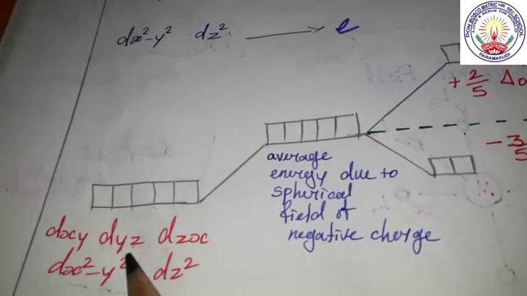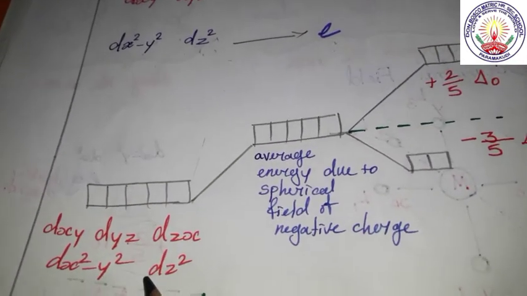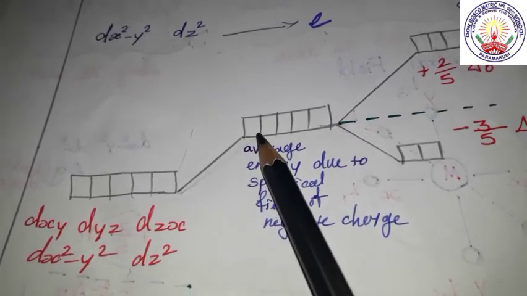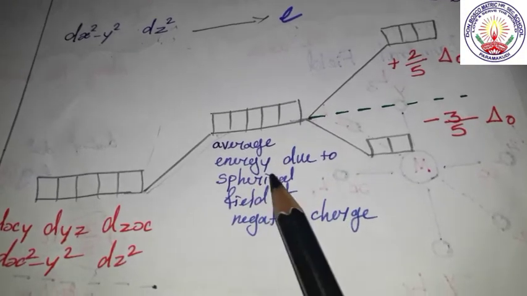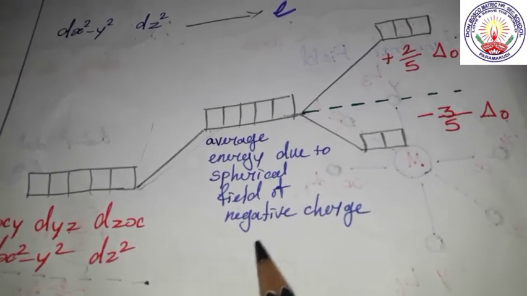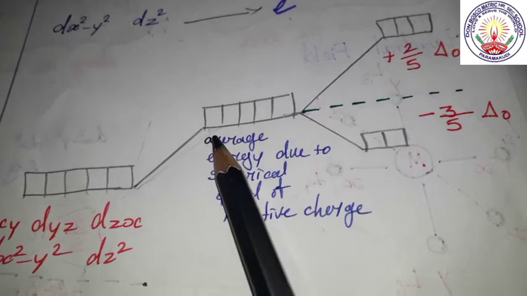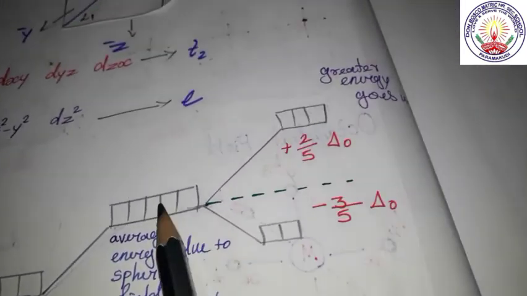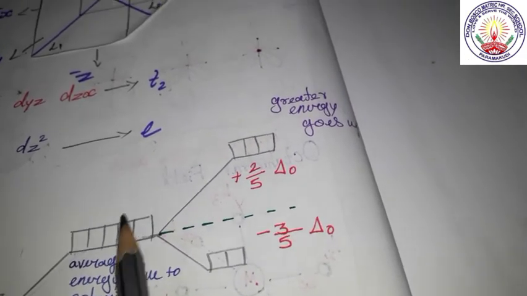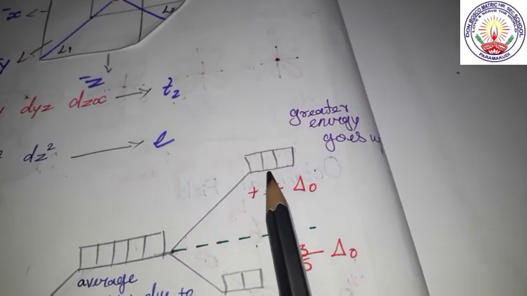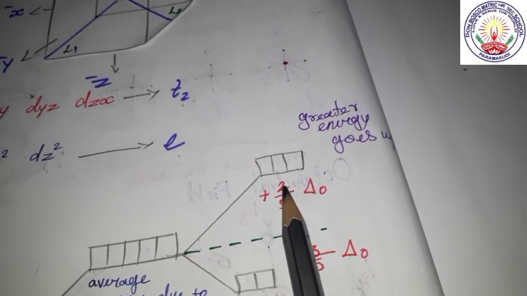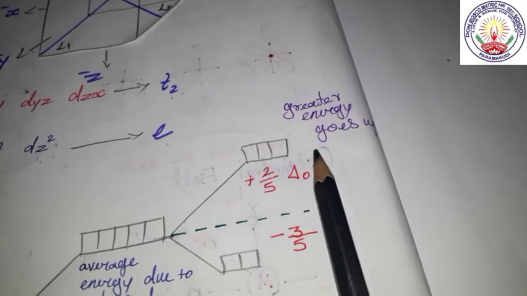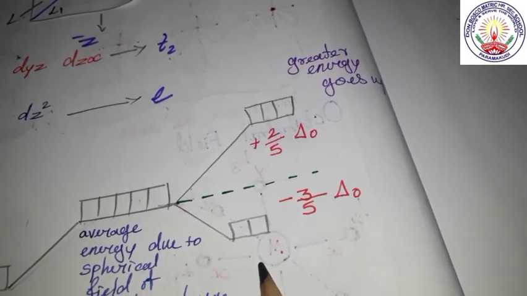Now see the splitting here. Out of these 5 d orbitals, the energy is elevated, lifted, in the average energy due to the spherical field of negative charge, as we have seen. So when it splits, the greater energy goes up and the lesser energy comes down.